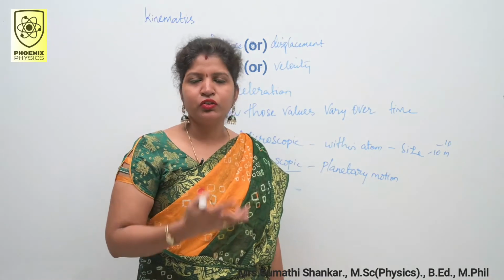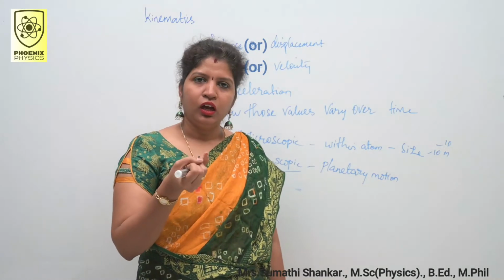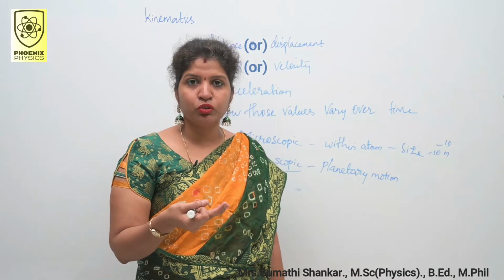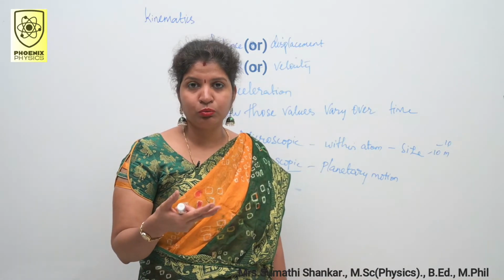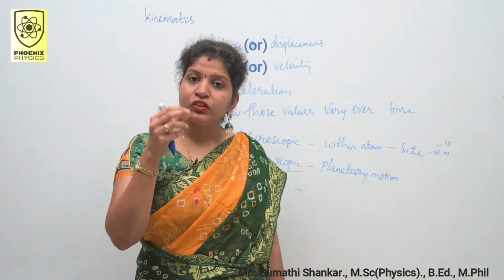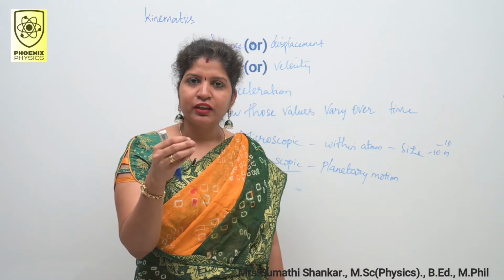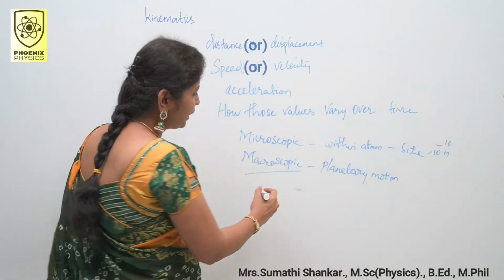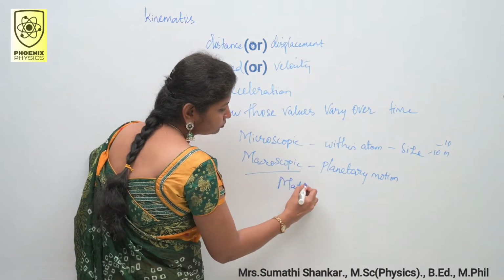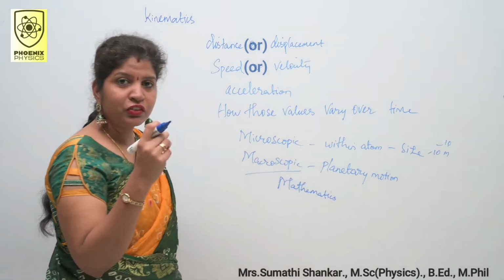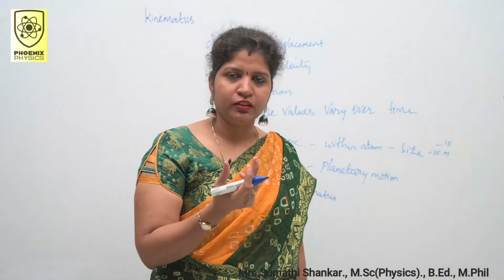There are various types of motion: rotational motion, circular motion, oscillatory motion, vibratory motion, linear motion, and these types of motion are expressed in the language of mathematics. You know that physics is an experimental science.